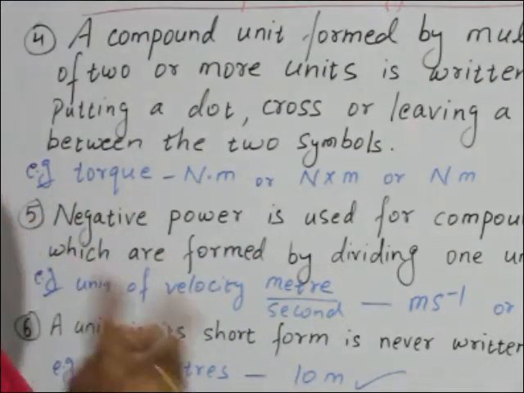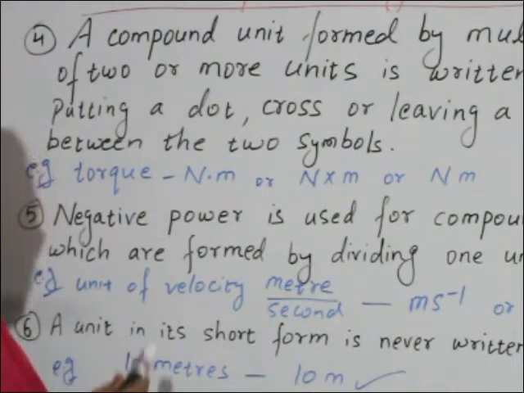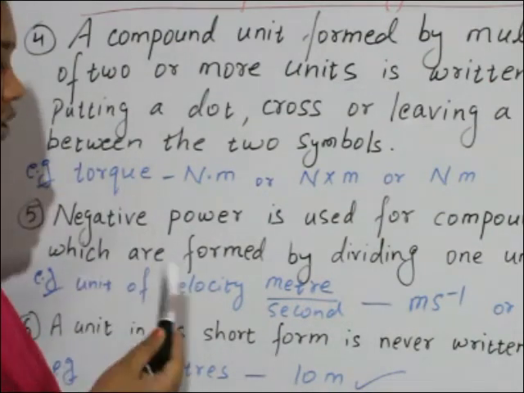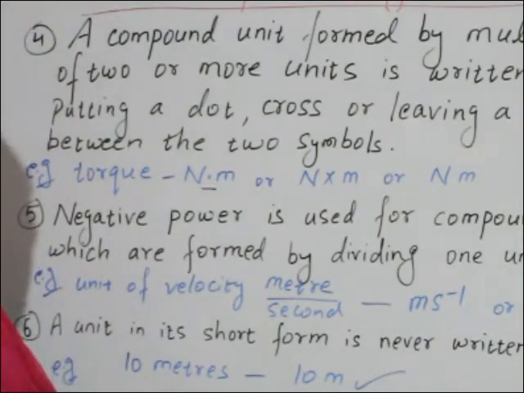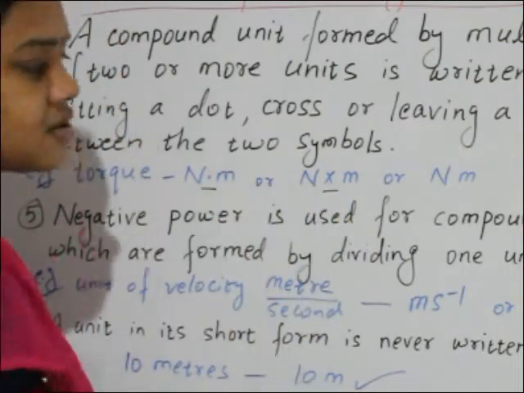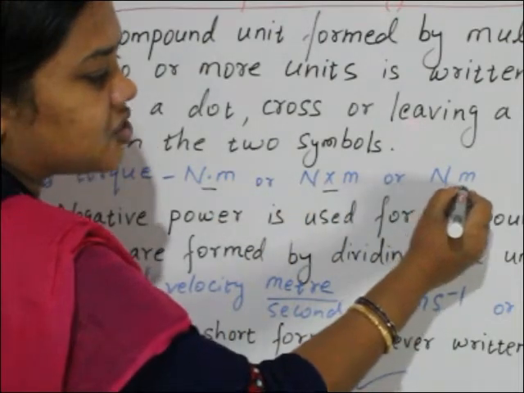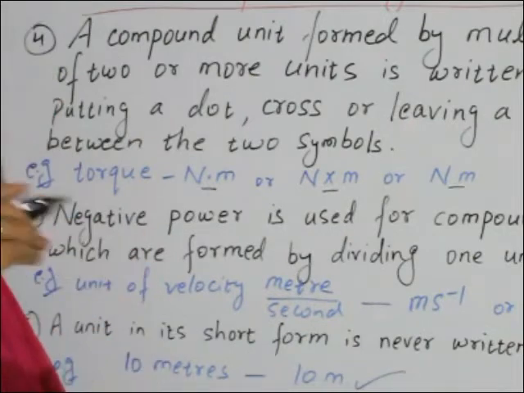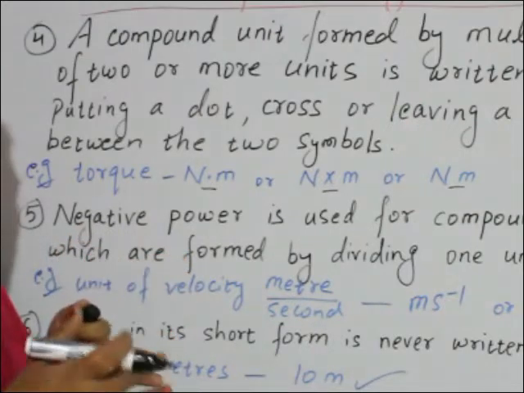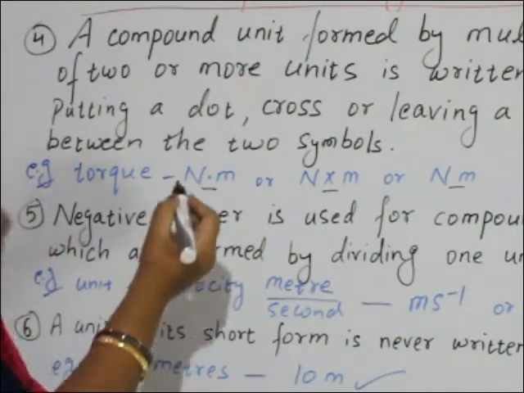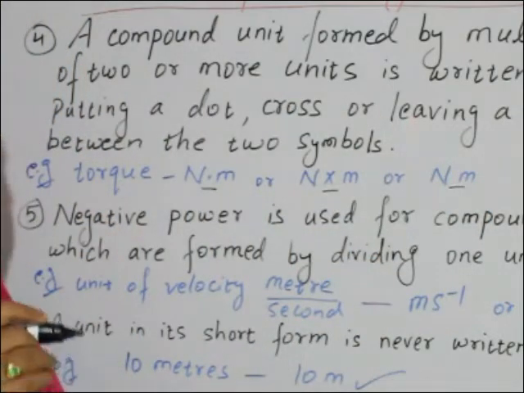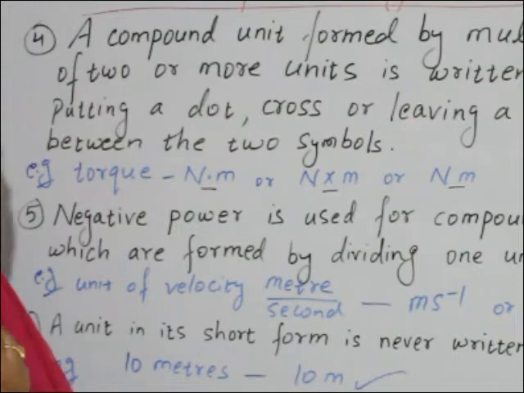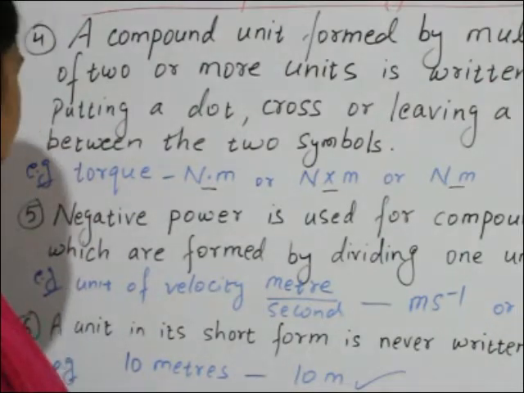Now when you write these two units, between them you can give a dot, see here the dot is given, or you can give a cross, or leave a little space. So when you write compound units, meaning two or more units combined, between the units you put either a dot, a cross, or leave a space. Clear? This is the rule for writing compound units.